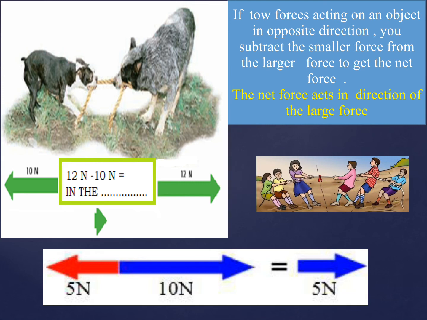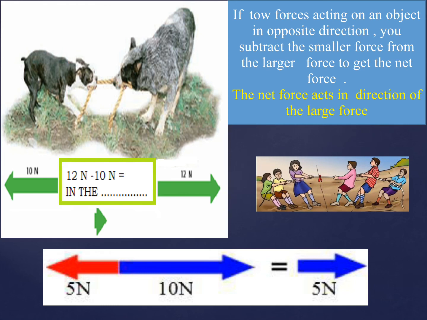You'll see two forces acting on an object. The first force is 5 Newtons to the left, and the second force is 10 Newtons to the right, and the net force is 5 Newtons to the right, exactly. So we subtract the two forces, and the direction is the direction of the larger force.